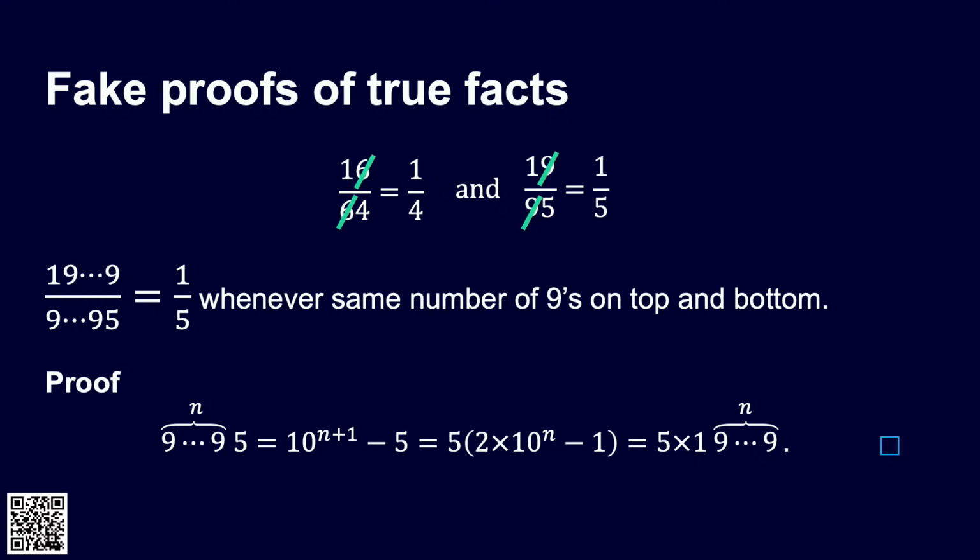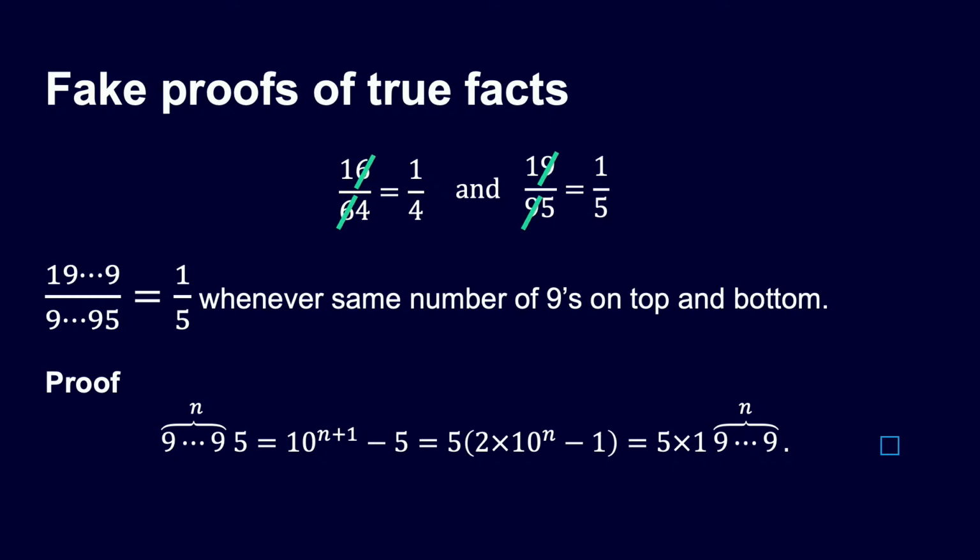If you have a 1 and a bunch of 9s, and then the same number of 9s on the bottom, and then a 5, you can cancel all of those pairs of 9s, and you do magically get the answer 1/5. There's a little proof of that underneath. Very quick thing. It's actually a true proof for once. So you take n 9s and then a 5, that's 10 to the power n plus 1.